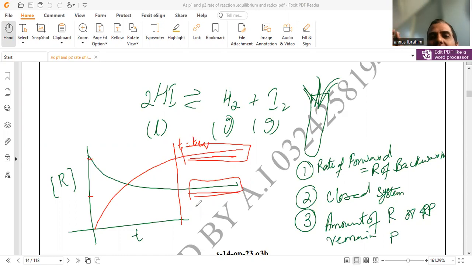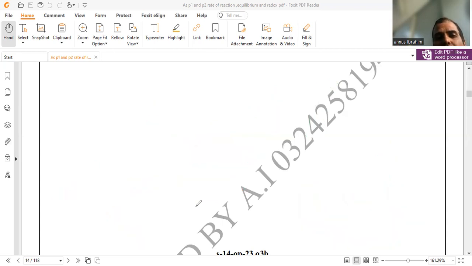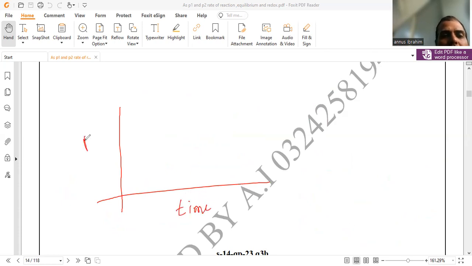This is a very basic definition. I recall it again and again, because chemical dynamic equilibrium is just the understanding that the rate of forward and backward reaction becomes equal. And these are three specific characteristics required for chemical equilibrium. First, the rate of forward and backward reaction is equal. Second, a closed system is also required. And third, the amount of reactant and product remains constant.